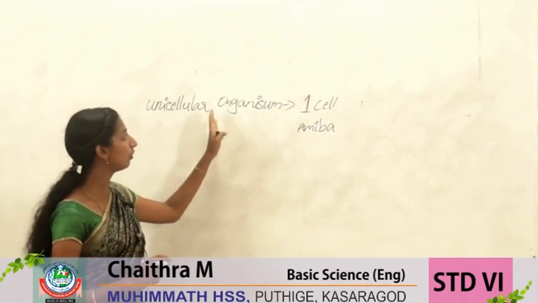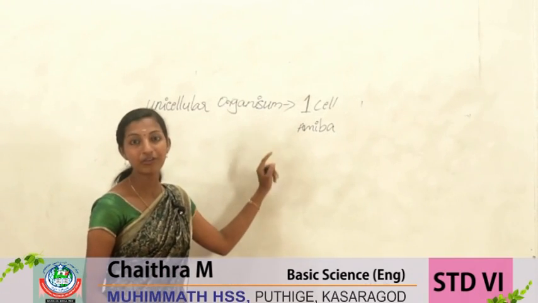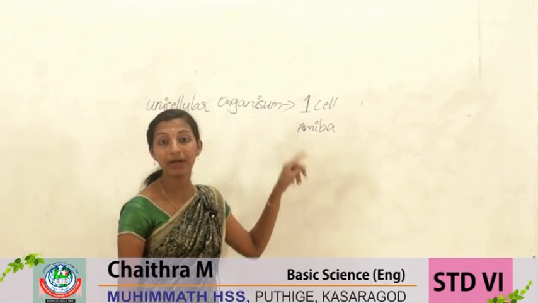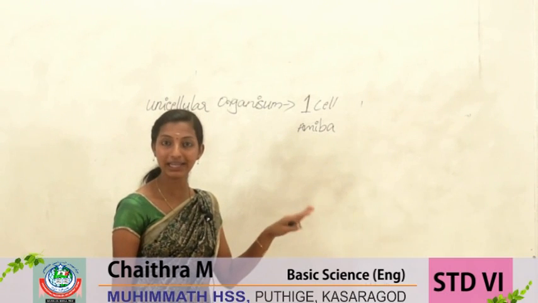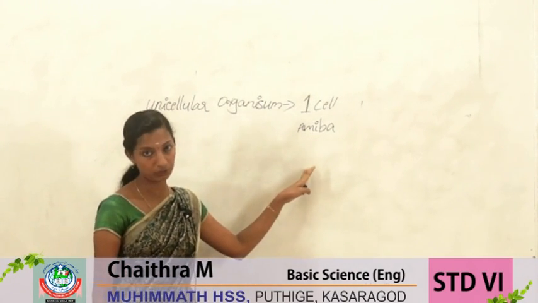The organism with only one cell is known as a unicellular organism. For example, amoeba, paramecium, euglena, virus, bacteria. These are the examples for unicellular organism.